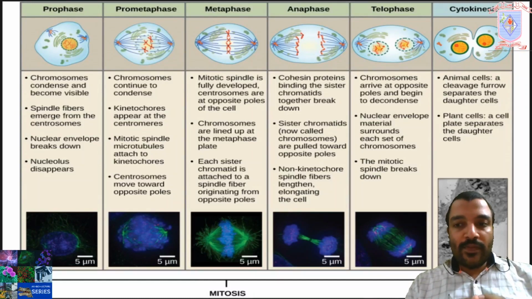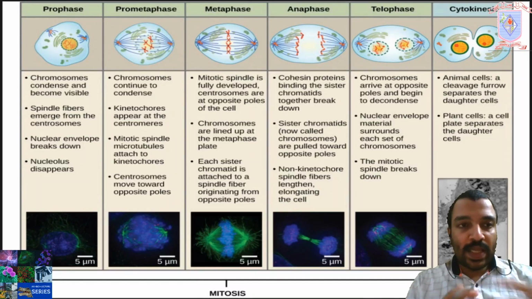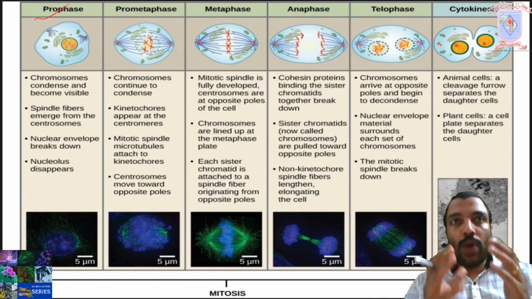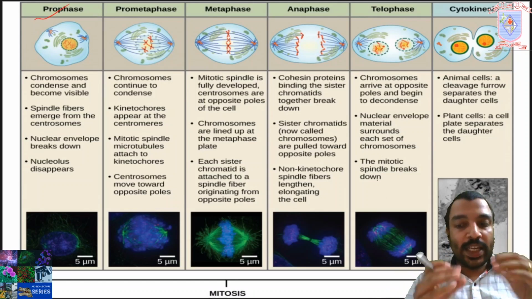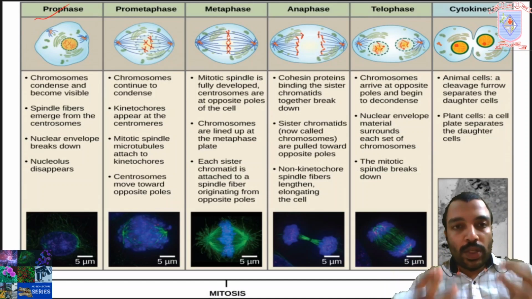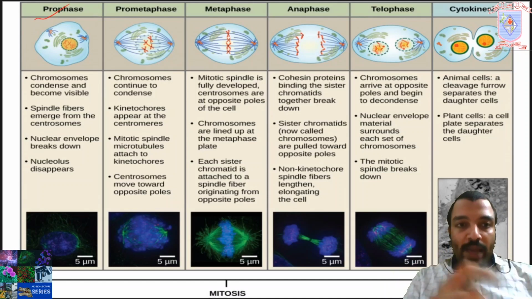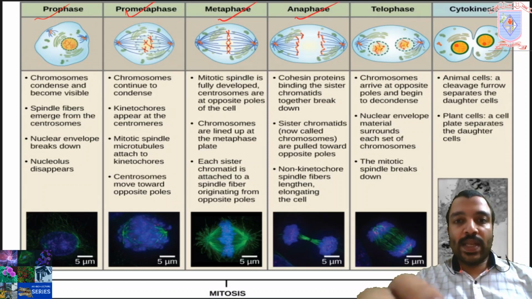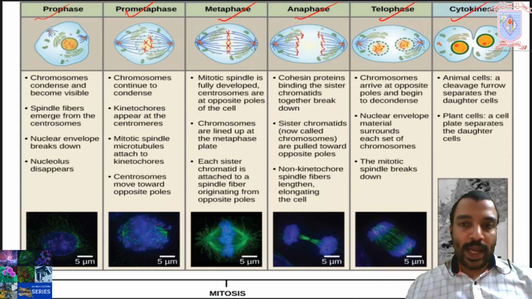In the last class, we discussed the events in prophase. Now, you know how cohesin and condensin initiate the chromatin condensation. Now, we are going to discuss the events in prometaphase, metaphase, anaphase, telophase, and cytokinesis of the cell cycle.